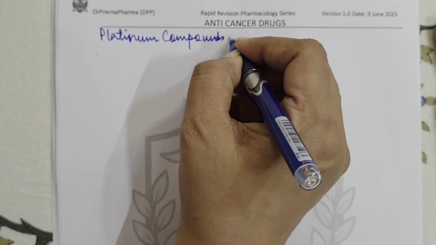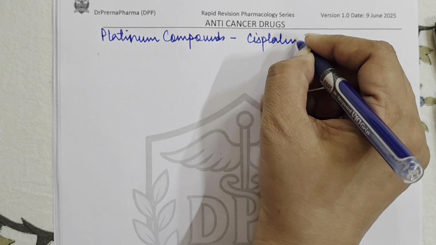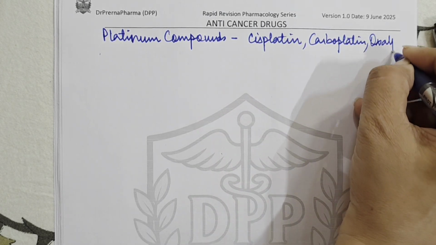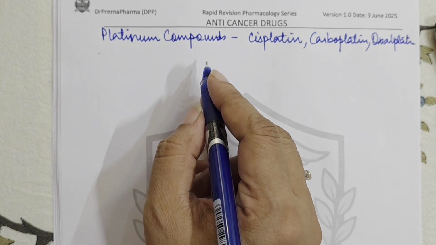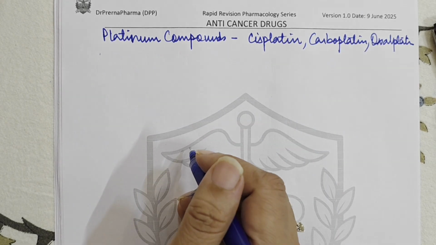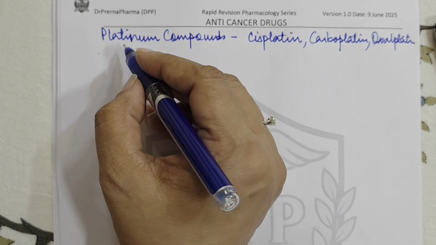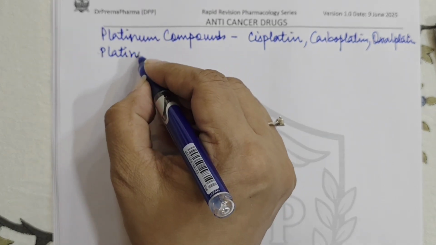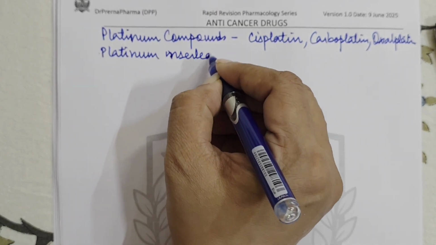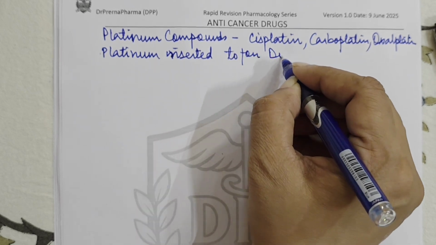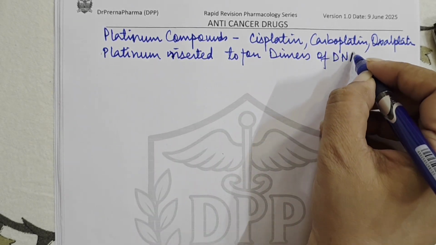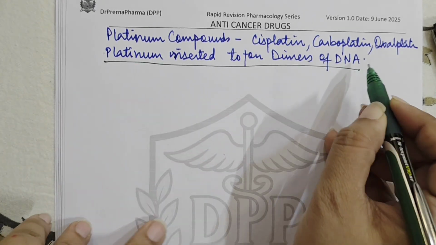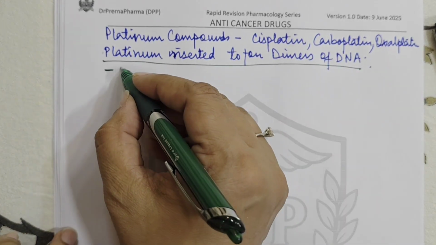Next we come to platinum compounds. Now in platinum compounds we have cisplatin, carboplatin, and oxaliplatin, right? Now these drugs are not alkylating agents, but they are discussed here because of the same mechanism of action. Now the only difference is that instead of alkylation, platinum is inserted to form the dimers of DNA. That means, just like alkylating agents were incorporating an alkyl group into DNA nucleotides, here instead of an alkyl group platinum is inserted, and as a result they destroy the DNA protein synthesis.